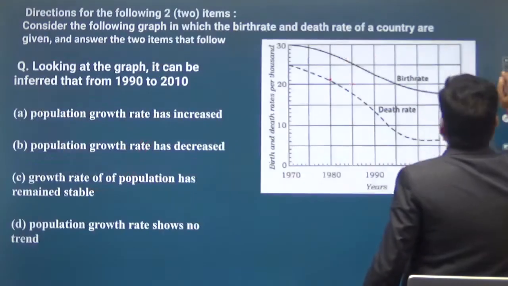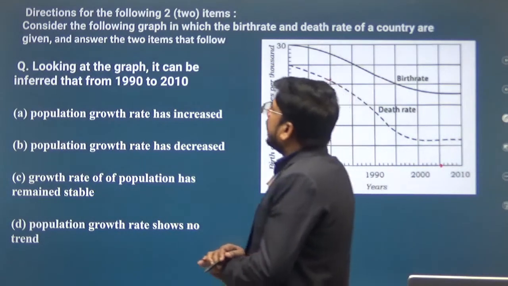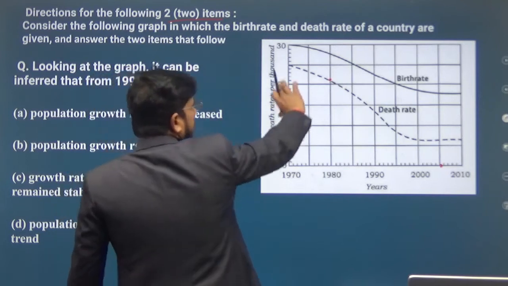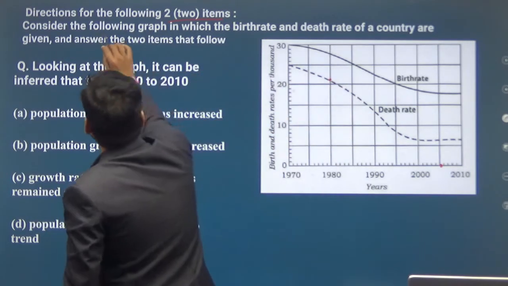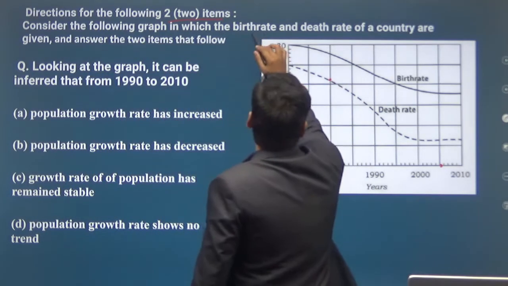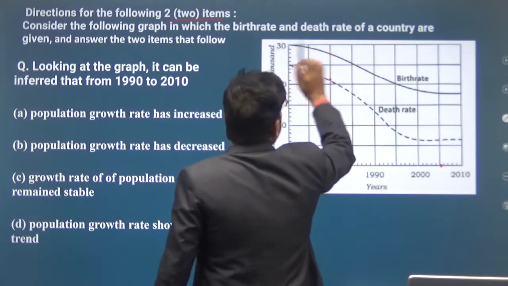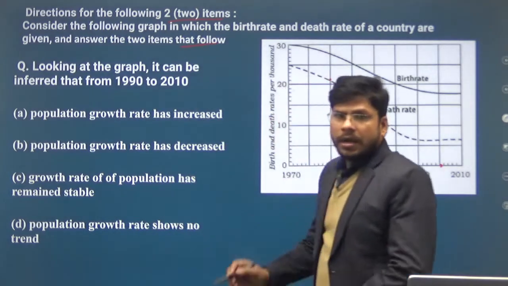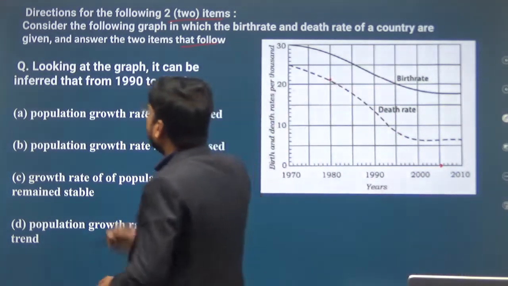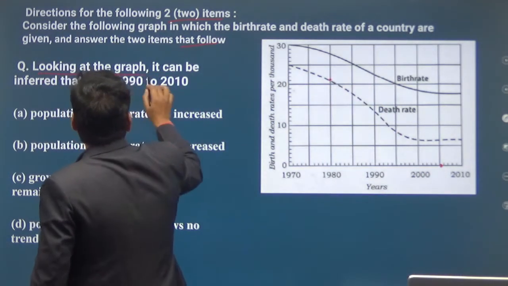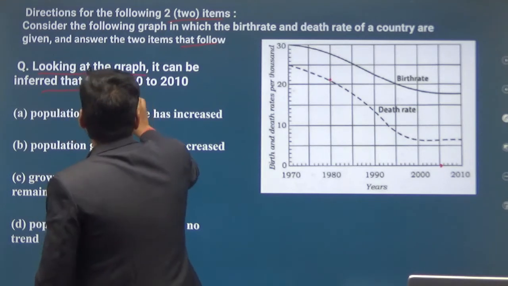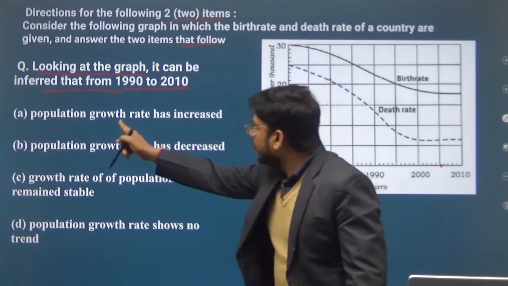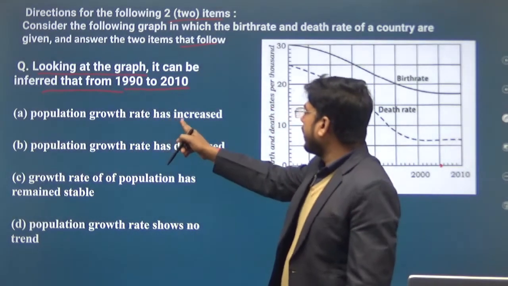Now the next question is direction for the following two items. There are two items based on this graph. Consider the following graph in which the birth rate and death rate of a country are given, and answer the two items that follow. The first question is, looking at the graph, it can be inferred that from 1990 to 2010 the population growth rate has increased.